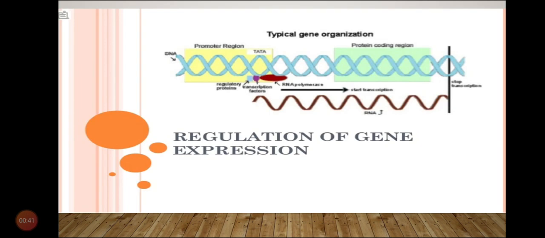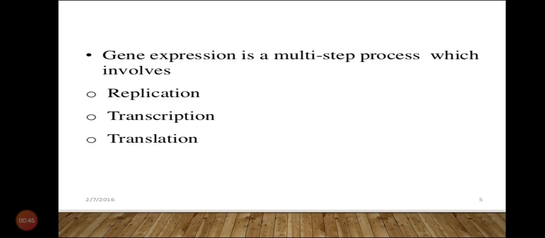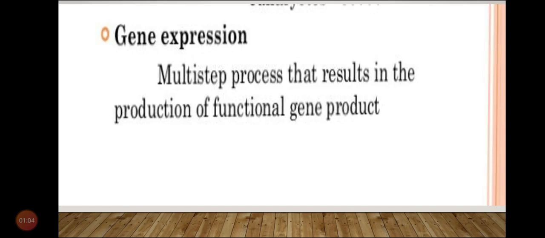When I say regulation of gene expression, what does that mean? Gene expression is a multi-step process which involves replication, transcription, translation. In short, the definition is as follows. Gene expression is a multi-step process that results in the production of a functional gene product. It is a process by which a gene is regulated and its product is synthesized.